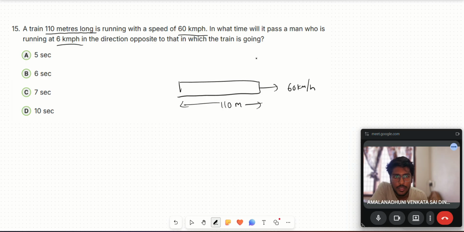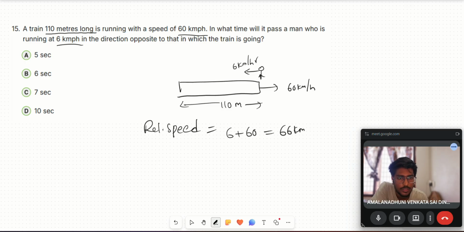There is a man running in the opposite direction of the train at 6 km per hour. Since they are in opposite directions, relative speed equals 6 plus 60, which is 66 km per hour.